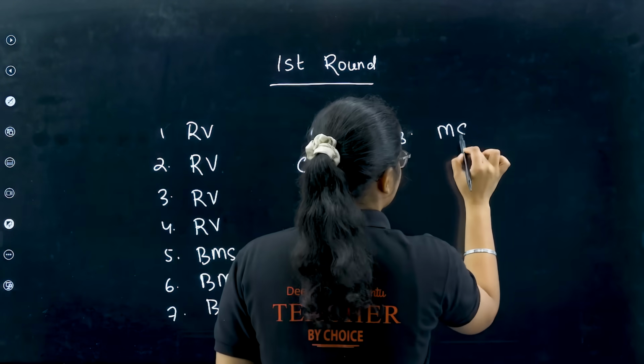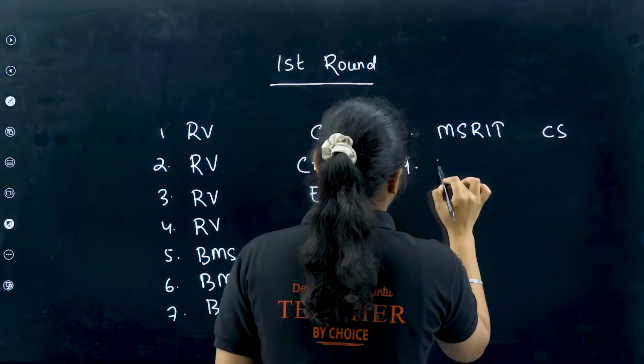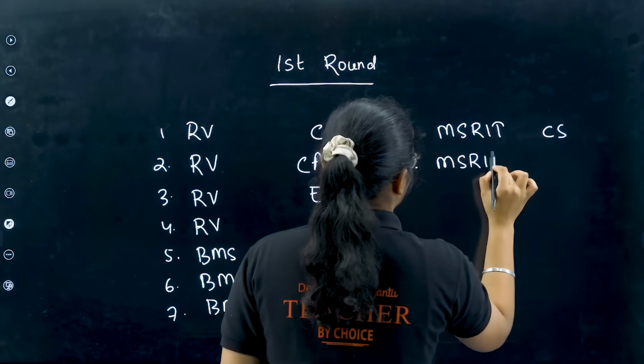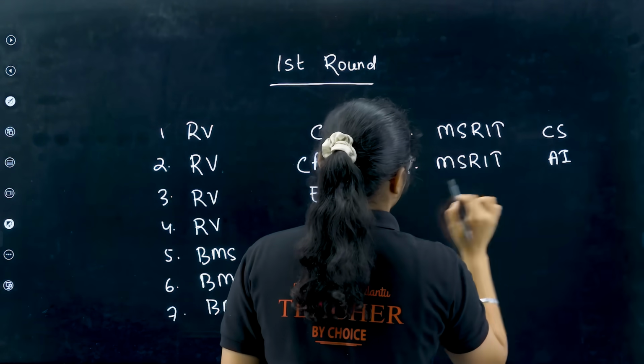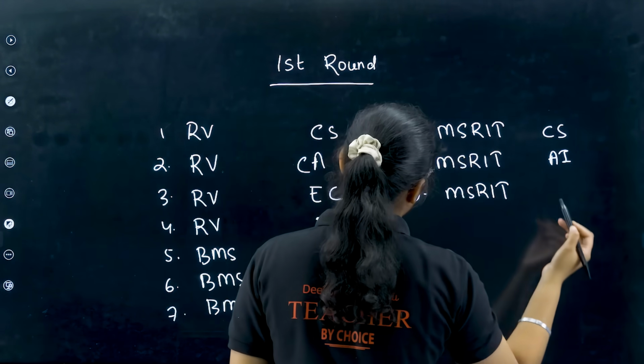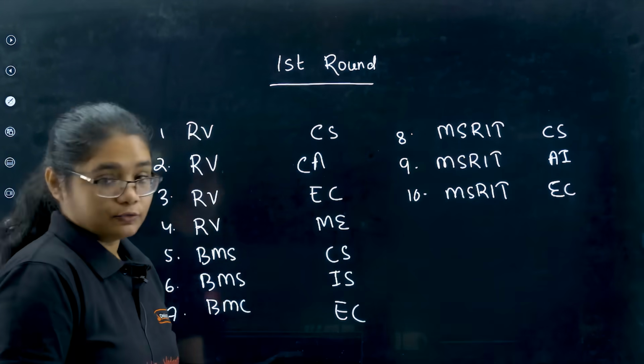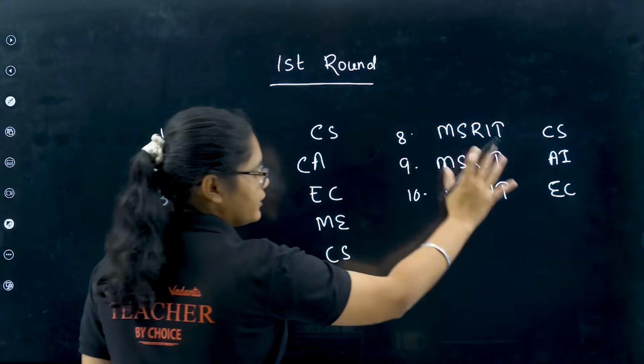So this is my first option, second, third, fourth, fifth, sixth, seventh. Then for the 8th, I'll give MSRIT Computer Science. 9th, I'll give MSRIT any AI related branch. And 10th, I'll give MSRIT, for example, EC. Now suppose the cutoffs for all of these are something.